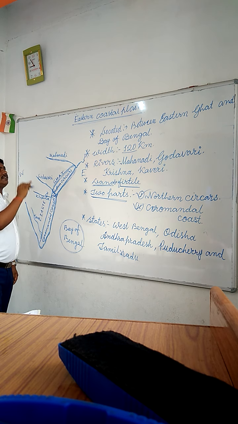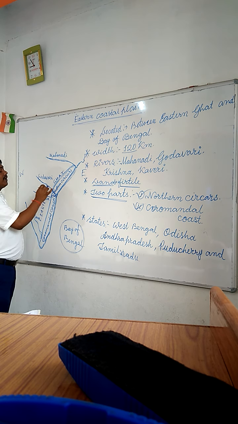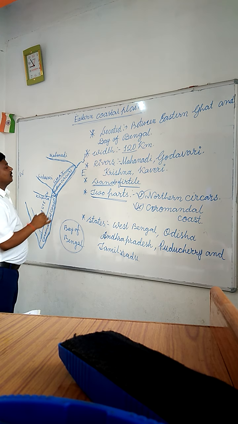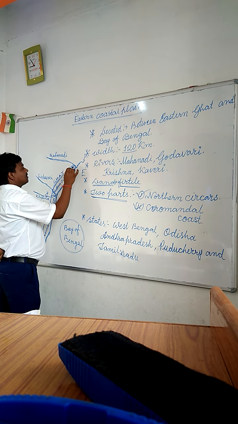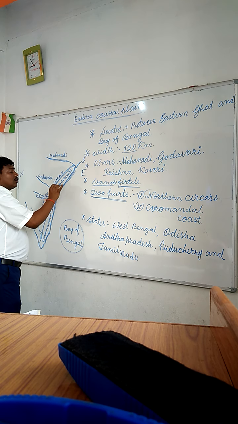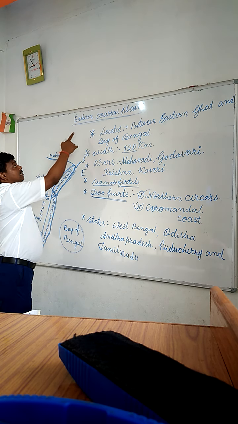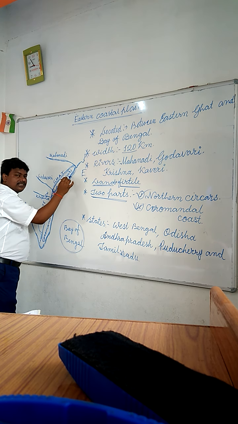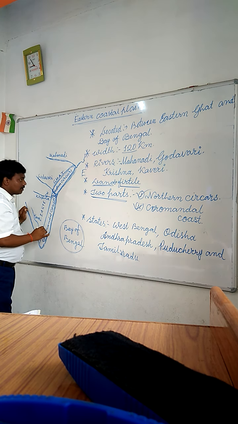How many parts of this plain? There are two parts of the Eastern Coastal Plain. The first part is Northern Circars and the second part is Coromandel Coast. The north part of the Eastern Coastal Plains is Northern Circars. The southern part of the Eastern Coastal Plains is Coromandel Coast.